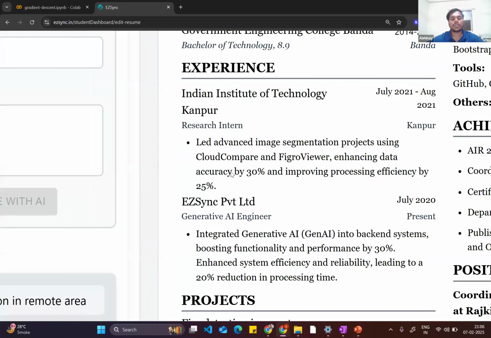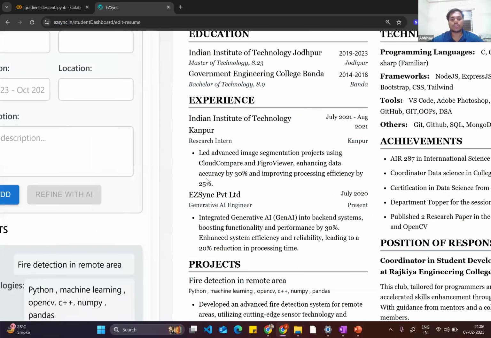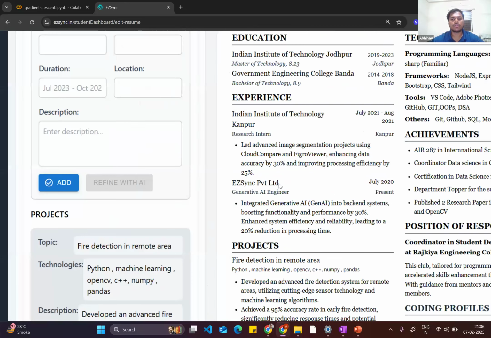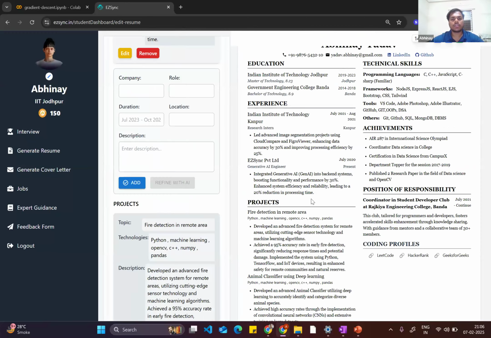This is something needed by the recruiter. They basically want to see the impact you are making by your project or any kind of experience you have. That is why this is very, very important. You can see the 30% here also. These kinds of things are very important. So this is basically a kind of software.